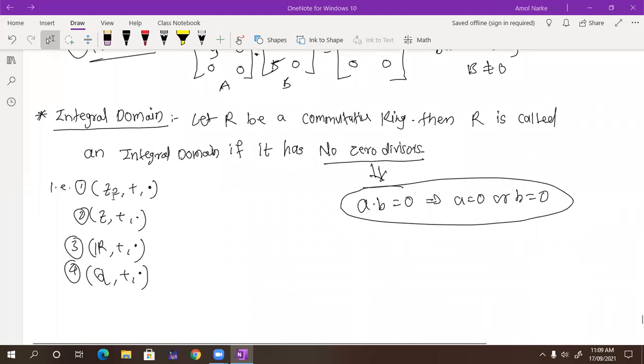We have already discussed that Z2 with plus and dot is an integral domain. Z with plus and dot is also an integral domain, because you can take any two numbers A dot B, and if it is equal to 0, then either one of them should always be 0. The same thing happens with R, and with Q also. So these are the examples of no zero divisors. So write down that.